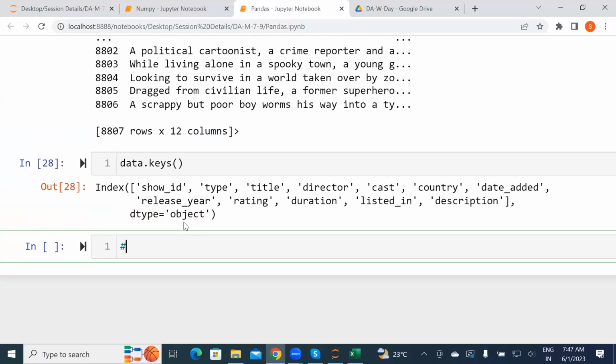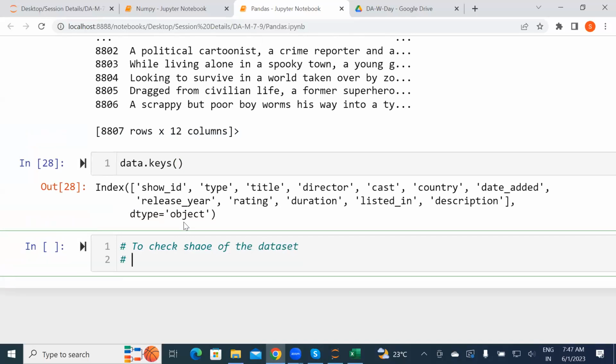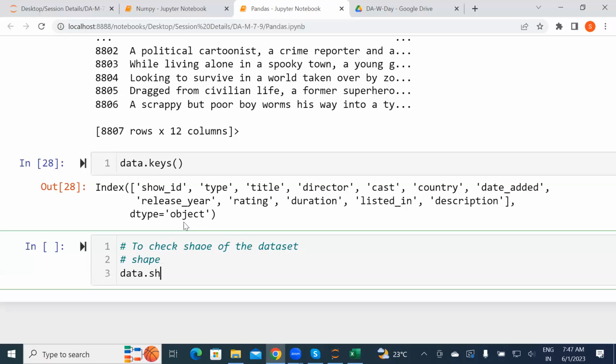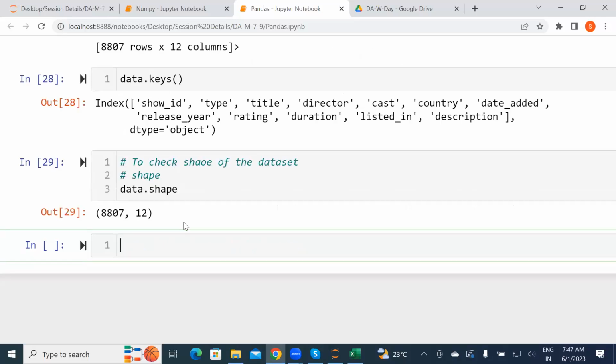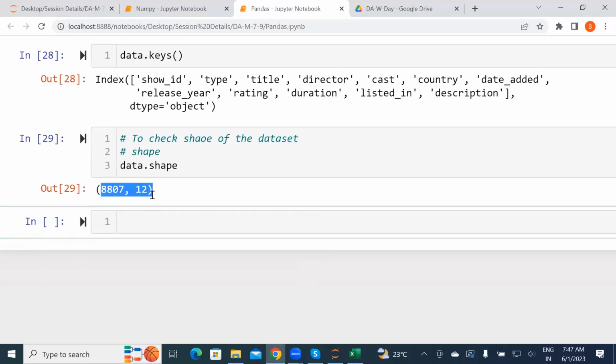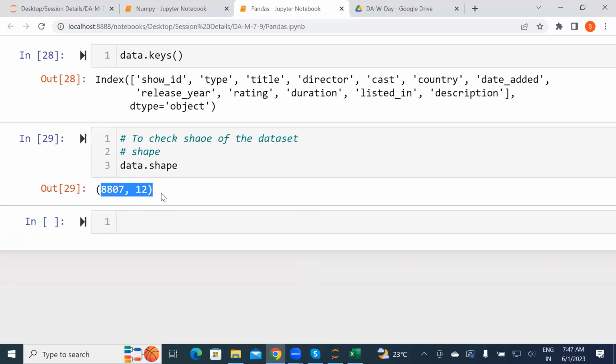Yes. The next method is, if you want to check the shape of your data set. Same method we use for NumPy, the method name is shape. So data dot shape. See, this is the shape of my data set, 8807 by 12.